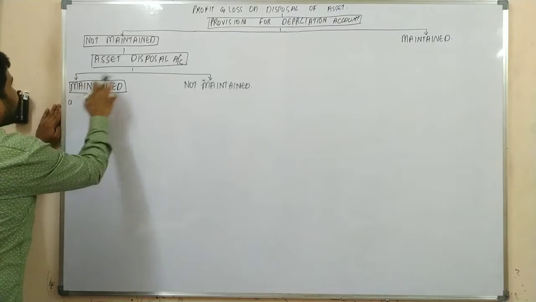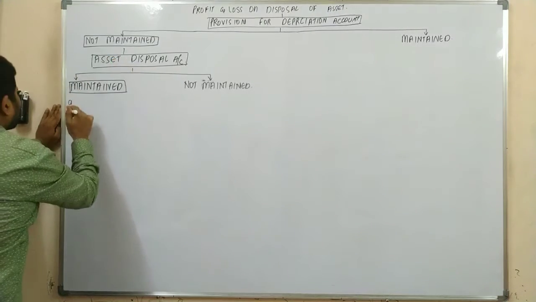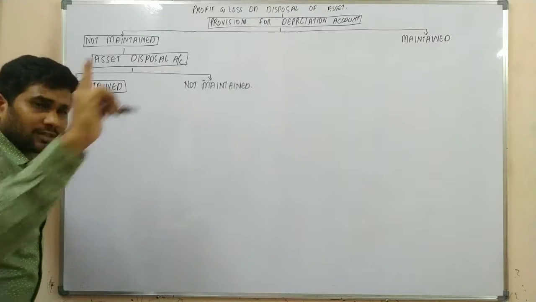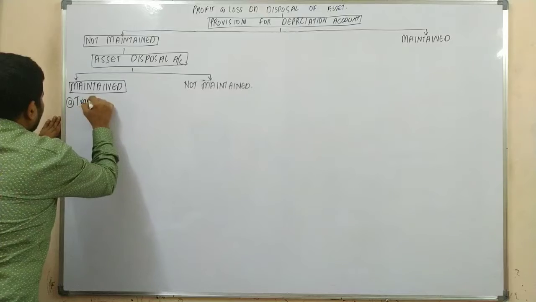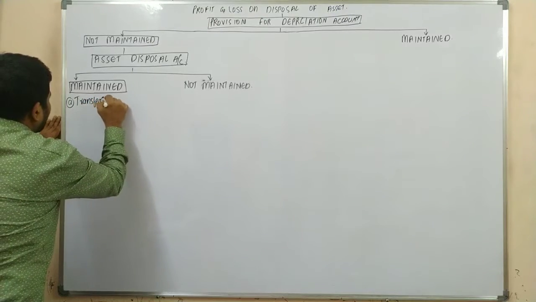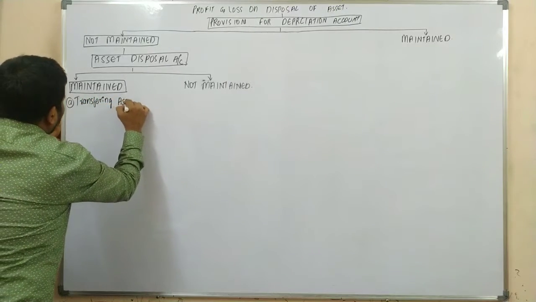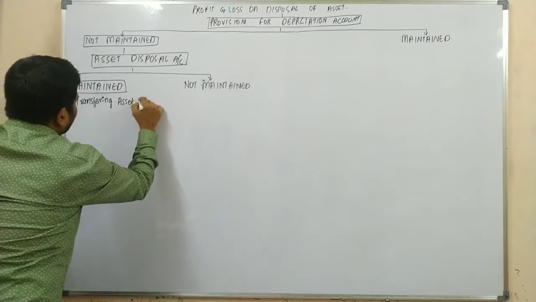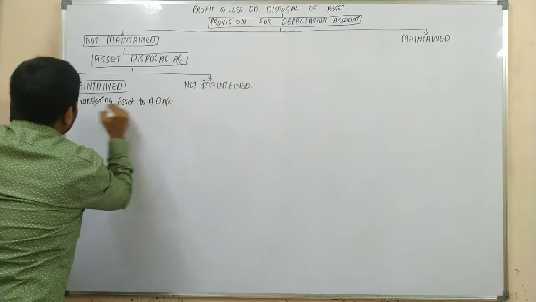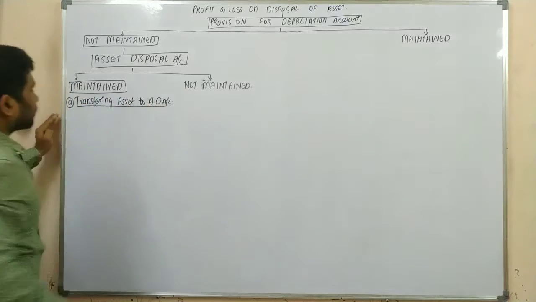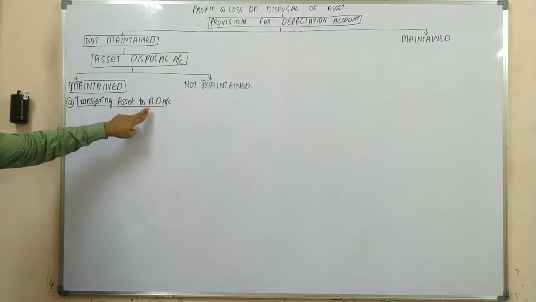So as we are maintaining the asset disposal account, your first transaction would be transferring your asset to asset disposal account.